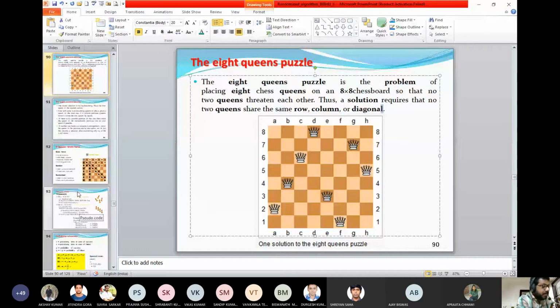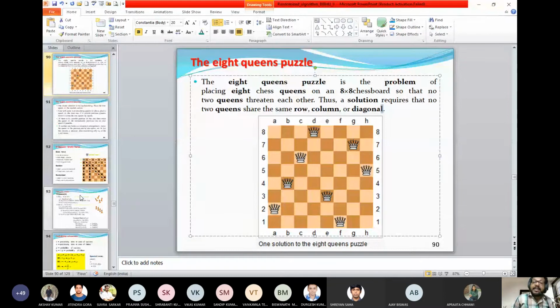Am I going to represent the solution in terms of a tuple? Yes or no? Can I represent the solution in terms of a tuple? Can I write a tuple like this? If I am placing my first queen at the 7th position, that value will be 7. Look into the screen.